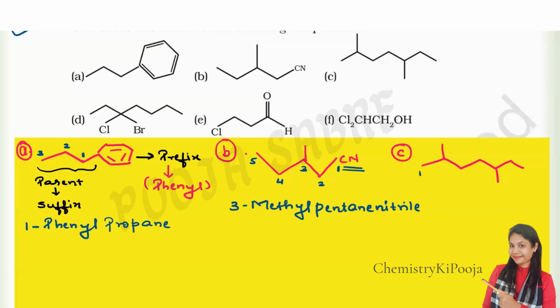Both sides you should check first. Now the naming is, on the second position and 5, 2,5-dimethyl, and then the parent here is heptane. Clear? Understood the entire concept?